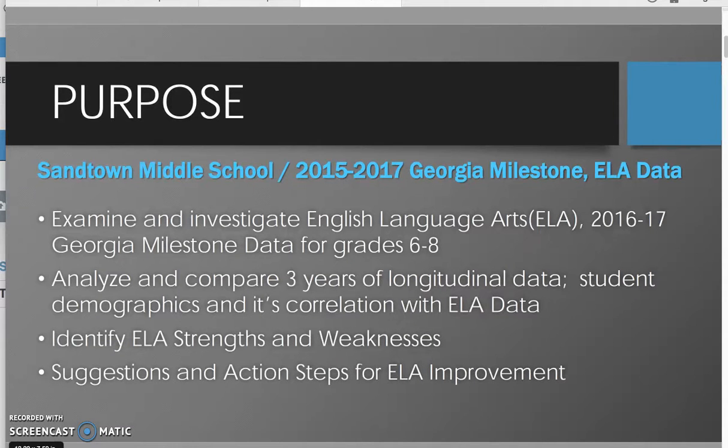The purpose of this presentation is to identify and examine the Georgia Milestone ELA data from years 2016 to 2017. I'm going to analyze and compare 3 years of longitudinal data, student demographics, and its correlation with the ELA data. I'm going to identify ELA strengths and weaknesses. I will also be making suggestions and action steps to improve ELA's test scores.